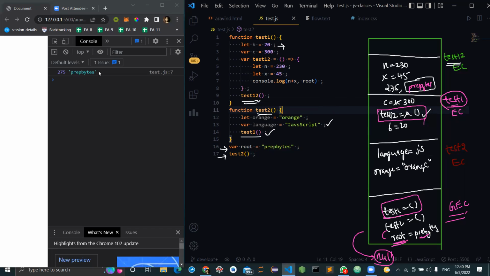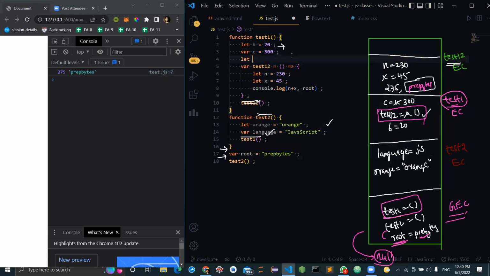Let me save this, and you see we got prep bytes. Now I'll make a very small change here. I'll make another variable called root, and I'll set it to something like get post. Okay. Now can you guess what will happen? So before creation of this execution context, when it is created actually in line number 10, right?